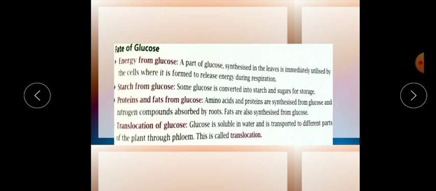Okay, so children, today I have explained to you the four main important factors that affect photosynthesis. Their optimum value should be there, otherwise the photosynthesis process will not take place. Then I have explained what the importance of photosynthesis is, and then the fate of glucose, how glucose is stored in the different parts, how it is transferred, and what other nutrients are synthesized from the glucose.